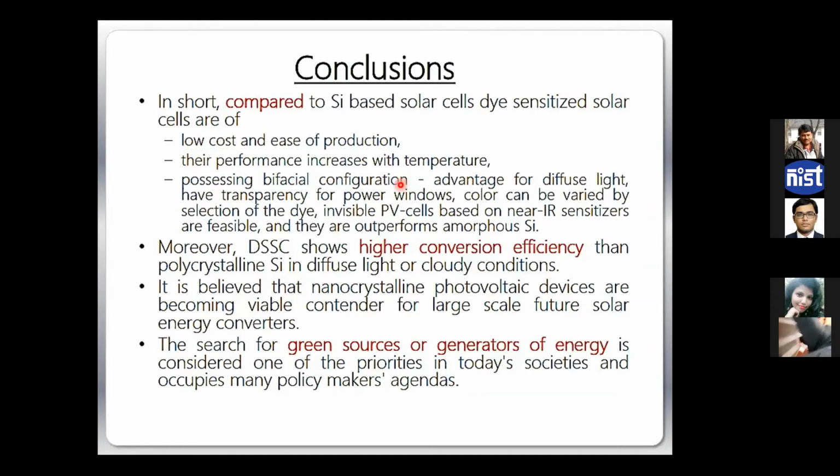So again, I will show you a video about how easily we can make dye-synthesized solar cells in our lab. The purpose is that you can have an idea why so many groups are working on this, and how every day we are having such beautiful innovations coming around because of the simplicity of the thing, right? So let me again share my video.